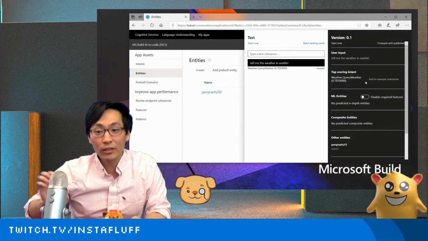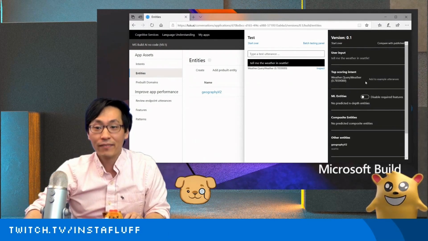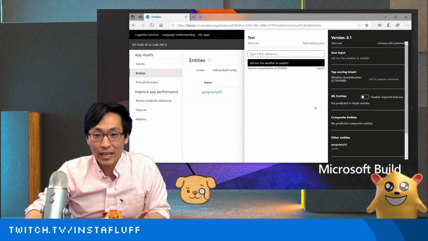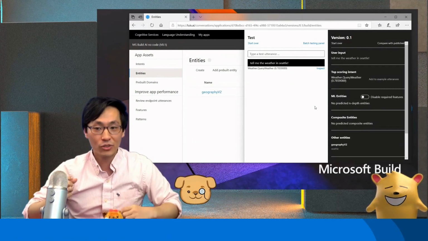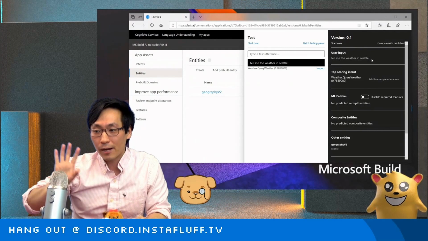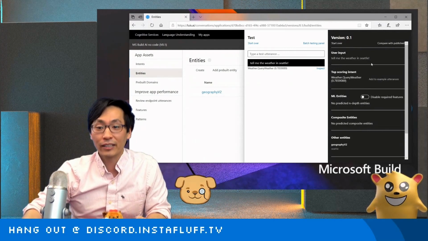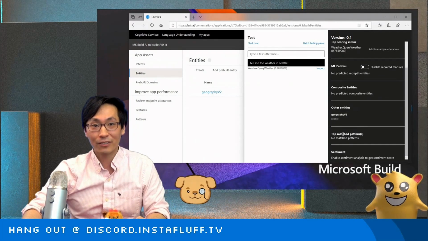And so to integrate it with your actual app, like another product or mobile app or whatnot, then all you have to do is use the Luis AI web endpoint. You just make a web call with what the phrase is and what you get back is kind of like a JSON object, this exact data that you'll see with the confidence and the geography and everything.